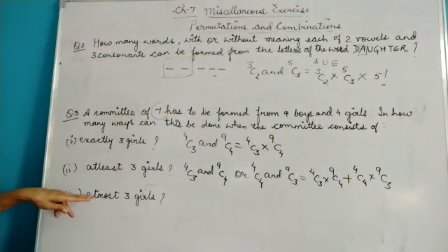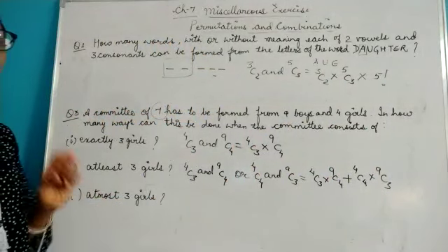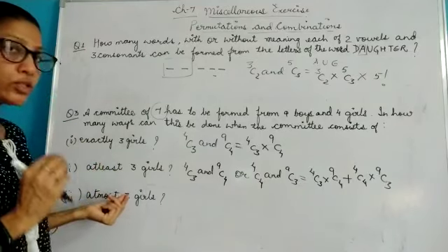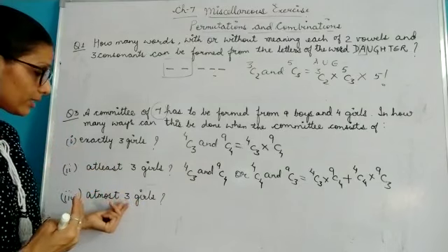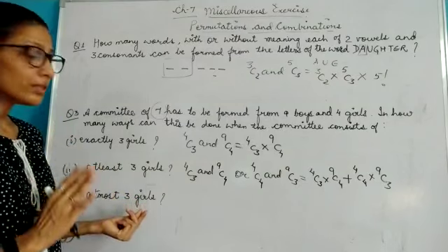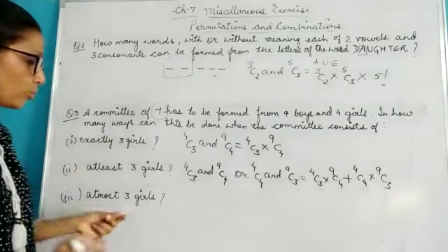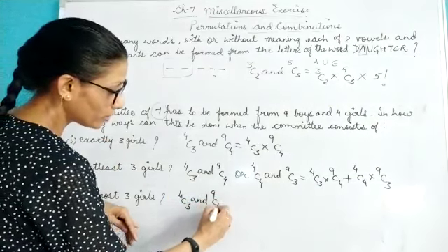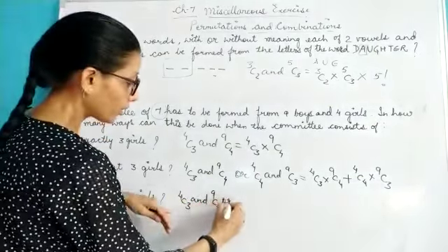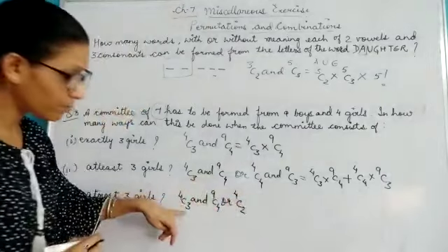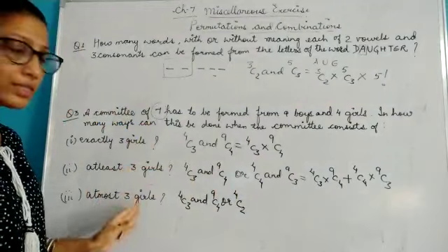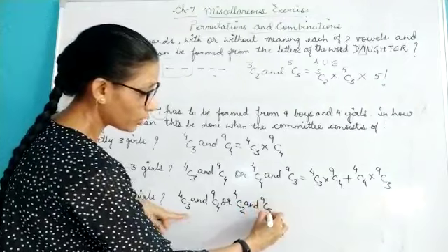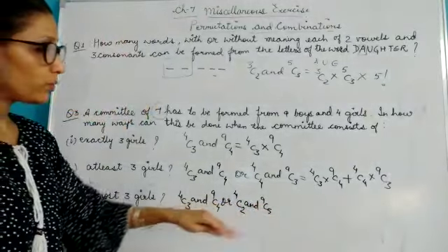Now you come to the next question. At most 3 girls, that means the maximum number of girls can be 3. That means you can choose ज़्यादा से ज़्यादा 3 girls, but you can choose less than 3 girls also. So I can take 4C3 and 9C4. This is one combination, or 4C2 and 9C5. Maximum it should be 3. You can take less than 3. So if I am taking 2 girls, then I will be taking 5 boys, because the total selections you make are to be 7.